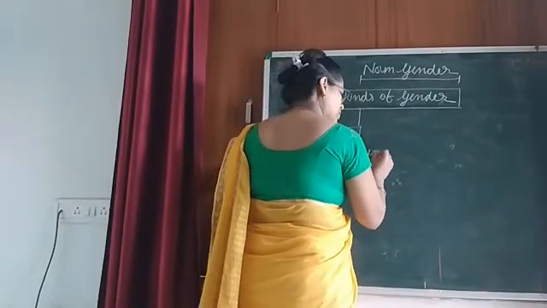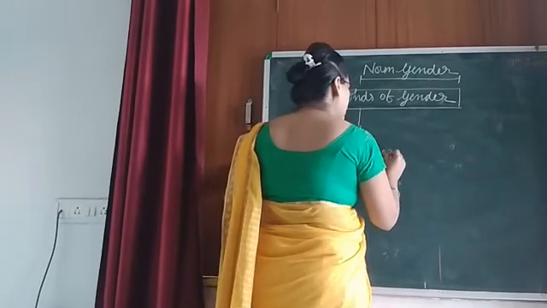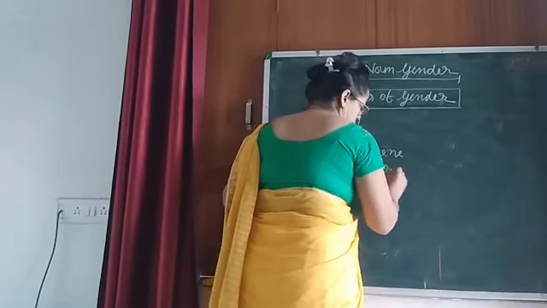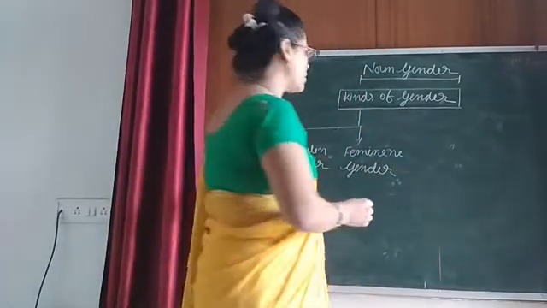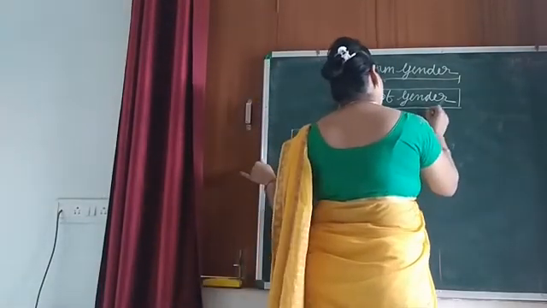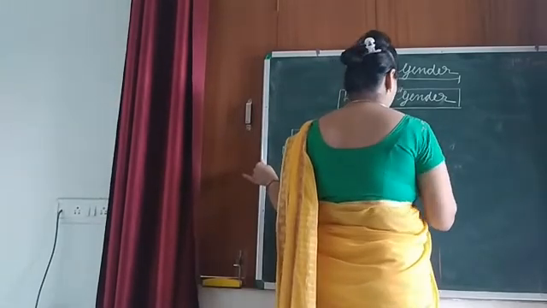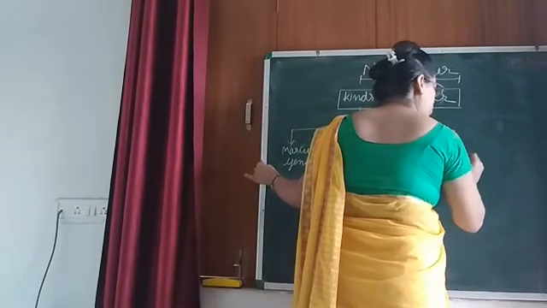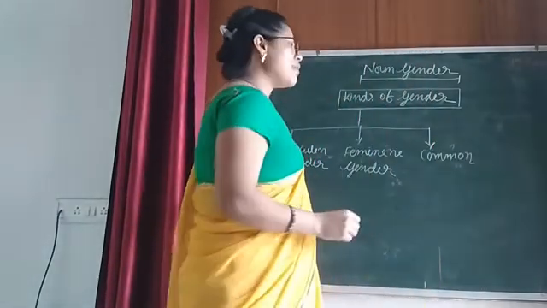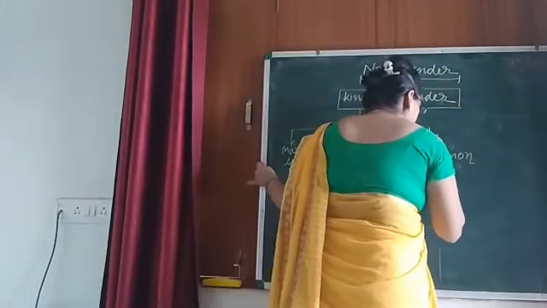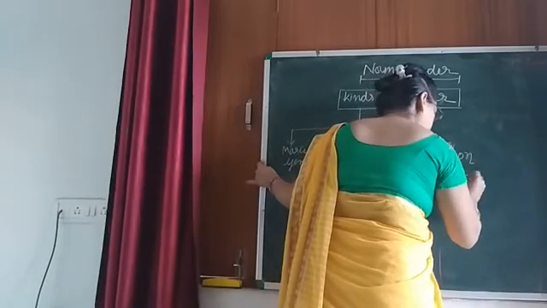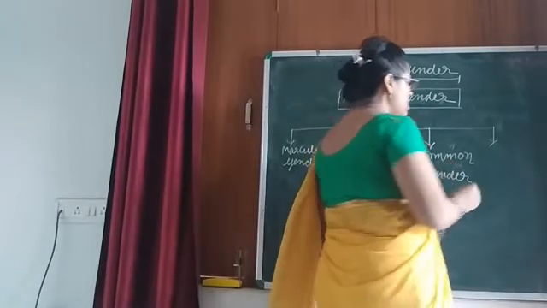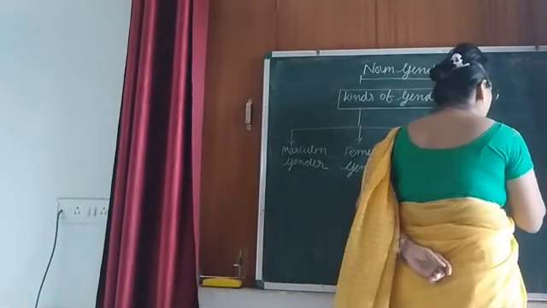Feminine gender. Feminine gender. And the another one is here common gender. Common gender. Okay. Now here is what? This is neuter gender.